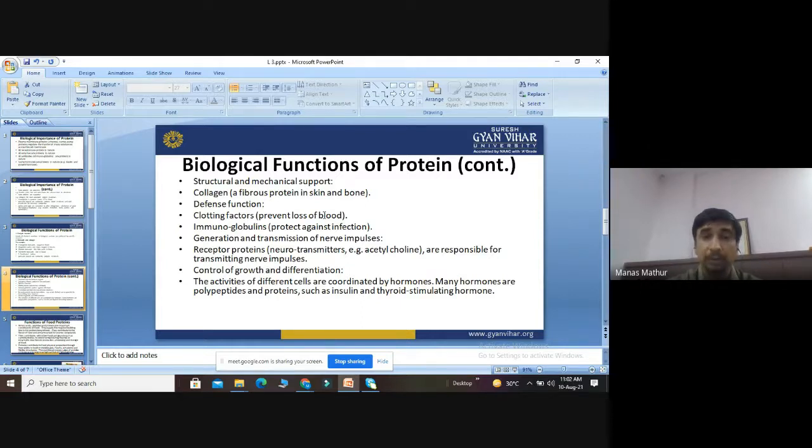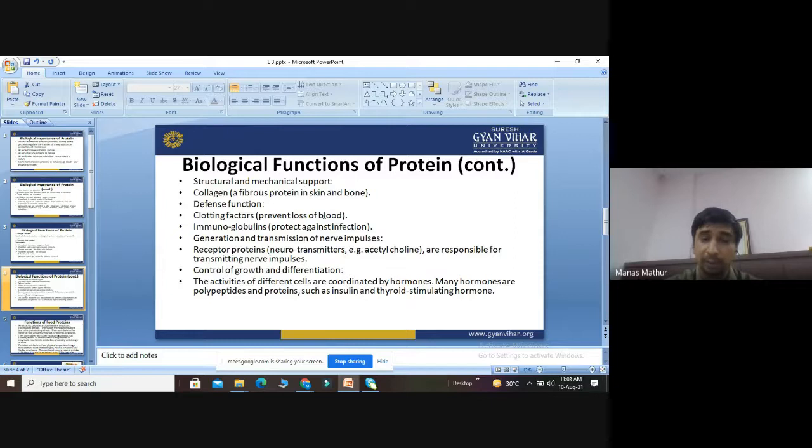They help in the defense function. They help in the clotting factors also. Thus, they prevent loss of blood. Various immunoglobulins protect against infection.